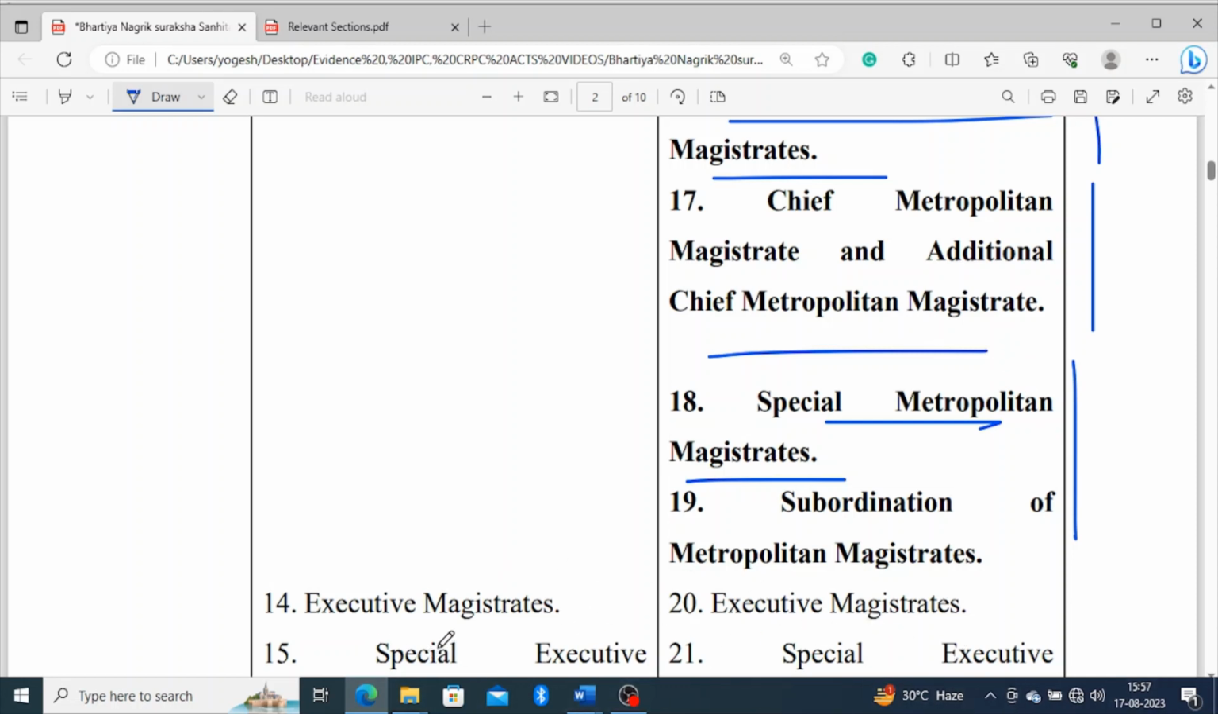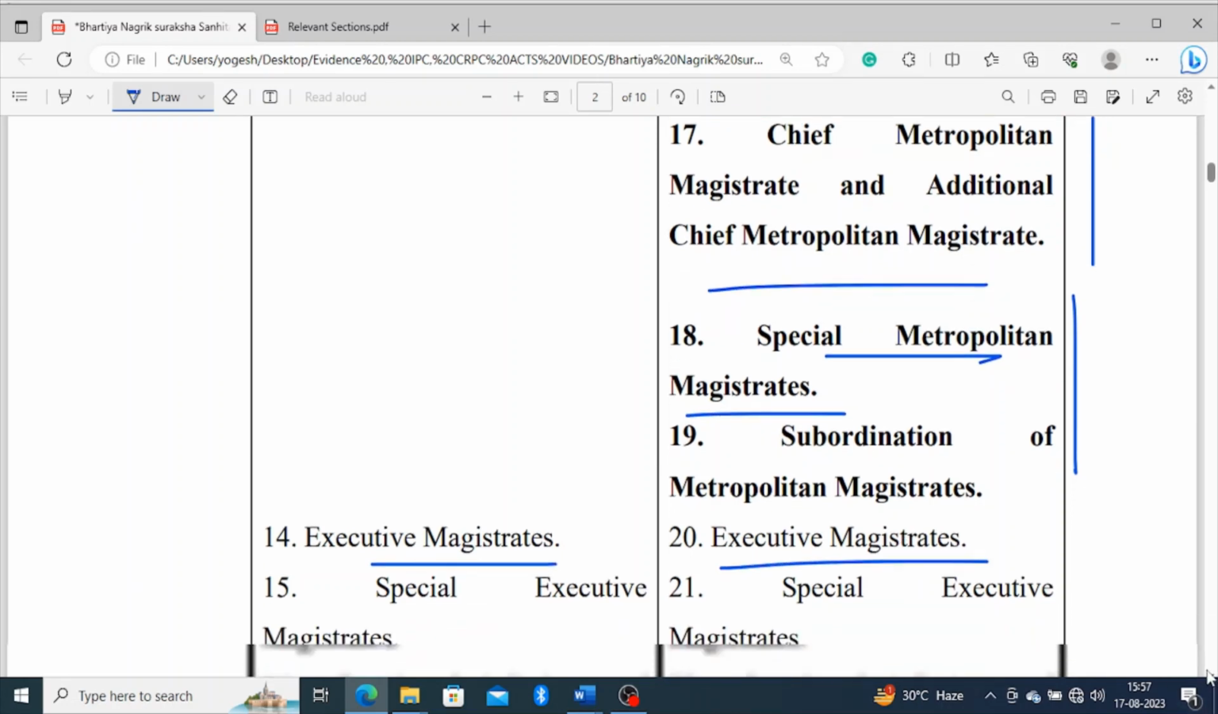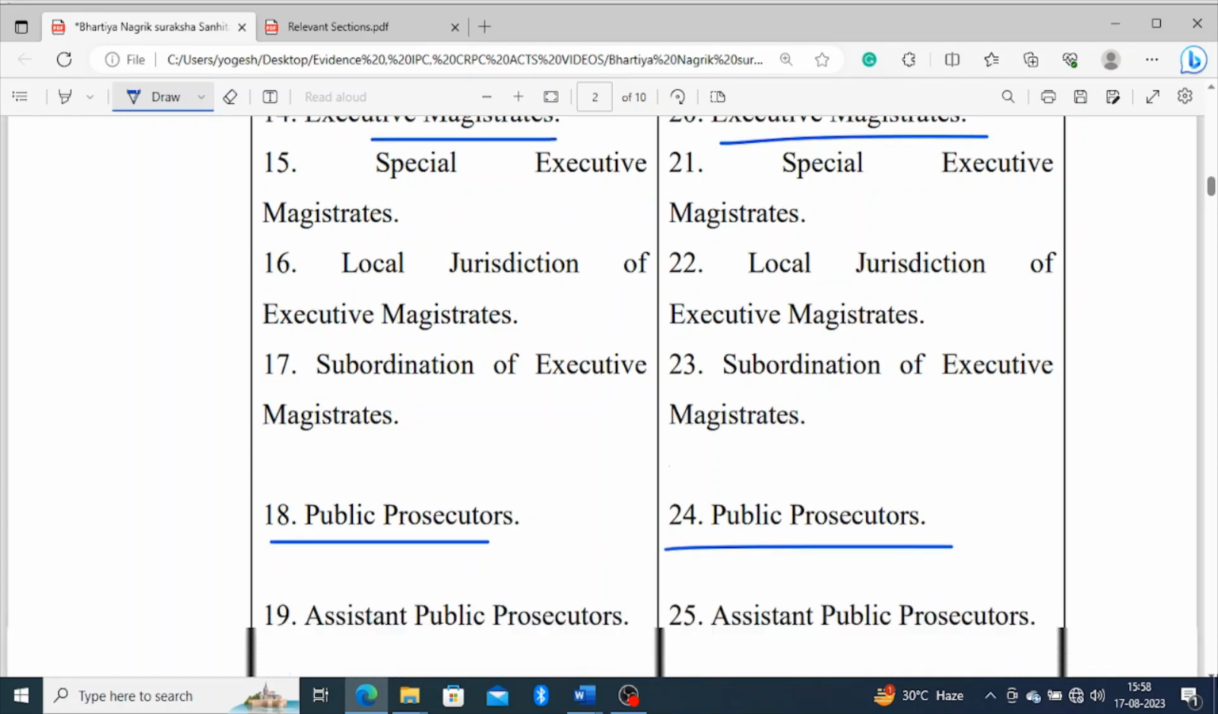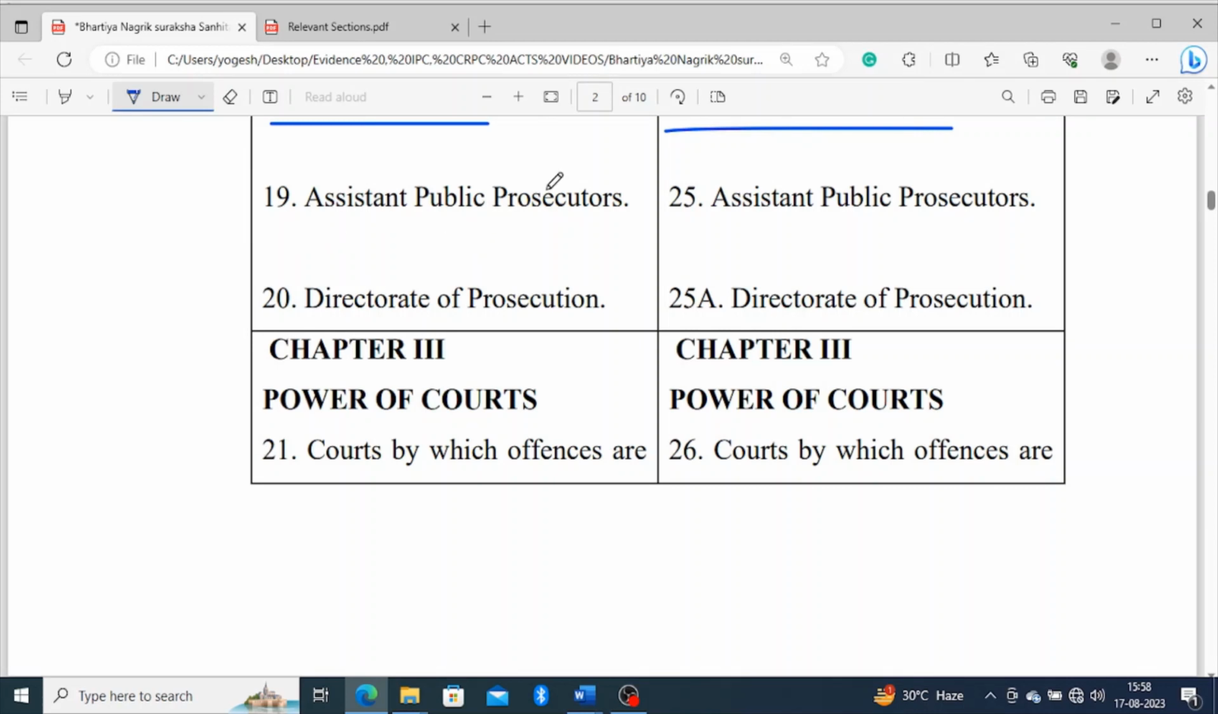Executive Magistrates, which is currently section 14, is now at section 20. Almost all the provisions are the same. If we compare the public prosecutor provisions, they will now be at section 18, whereas currently they are at section 14. Almost all the provisions are the same.